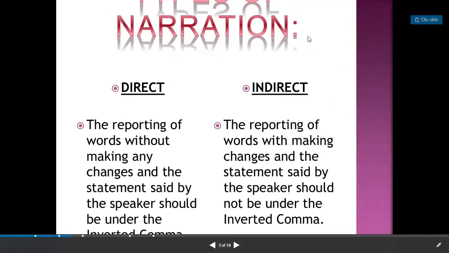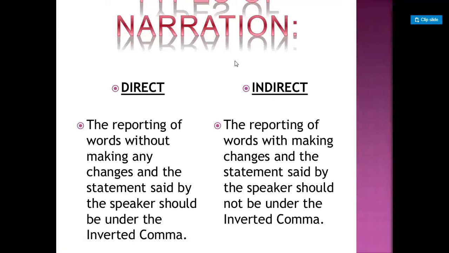How is this called direct speech? For example, if I say, the teacher said, "2 and 2 makes 4," right? Or the boy said, "I am going for a picnic," then the inverted commas close. So these are the exact words of the speaker which, without any change, are put in the inverted commas, and this is called direct speech.